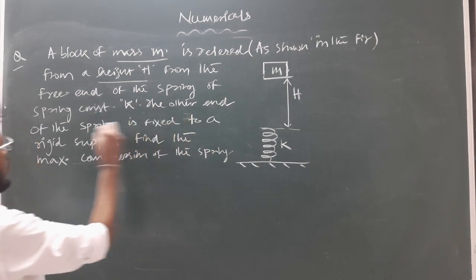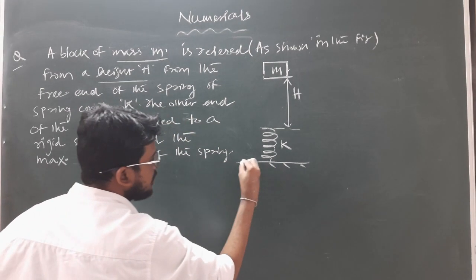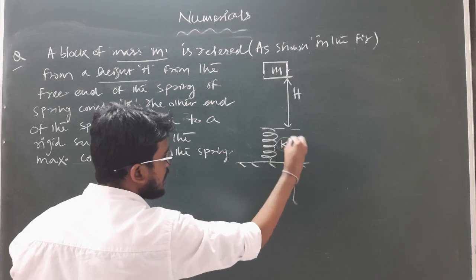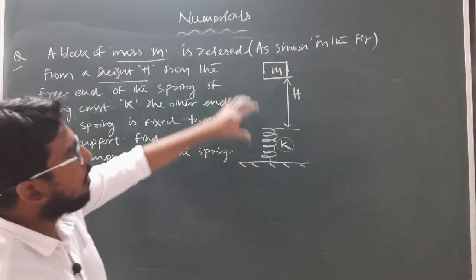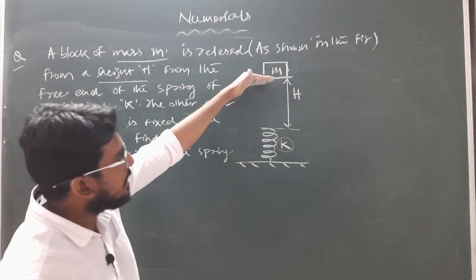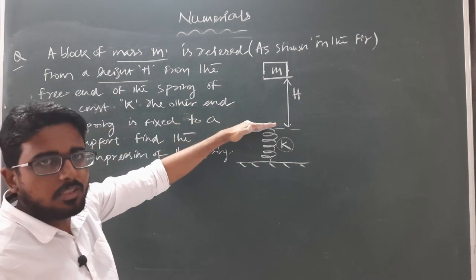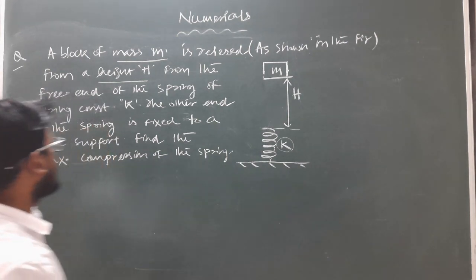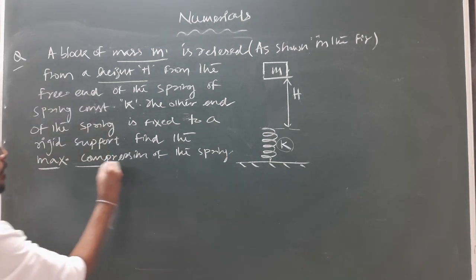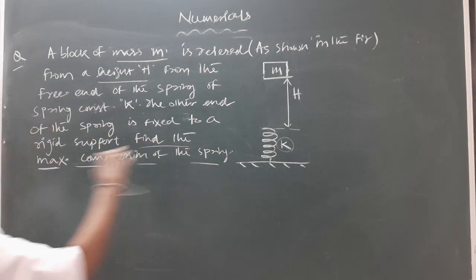The other end of the spring is fixed to this rigid support and has a spring constant K. When the block is released from this height, it will move downward and try to compress the spring. The question asked is to find the maximum compression of the spring in this case.